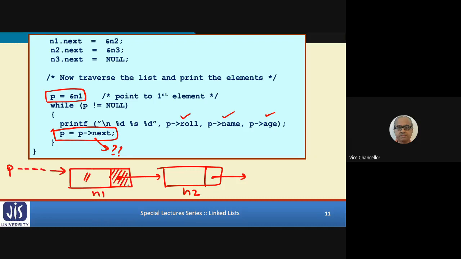If you look at the first line, for n1, in the next field you have stored the address of n2. So the address of n2 will get stored in p. Initially p was storing the address of n1, but now it will store the address of n2.